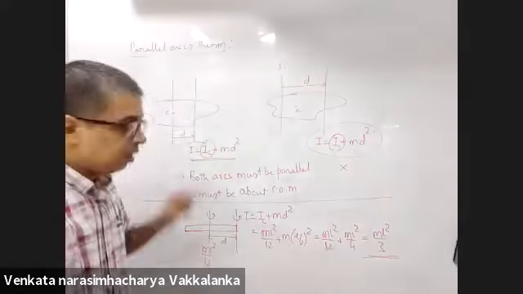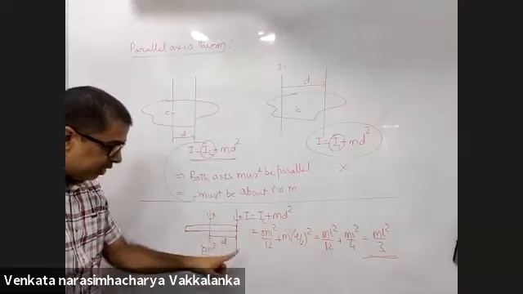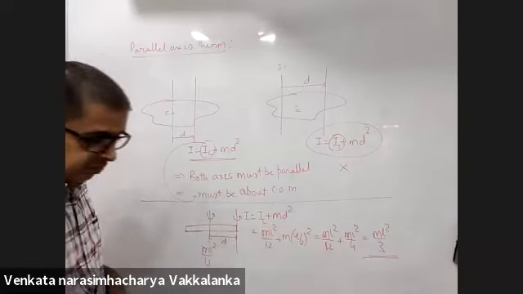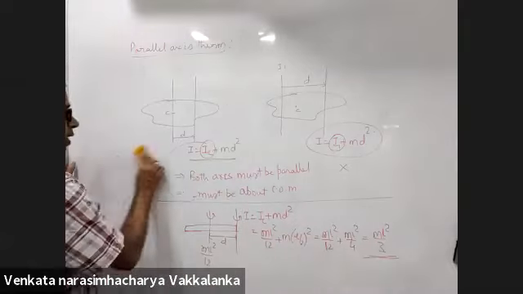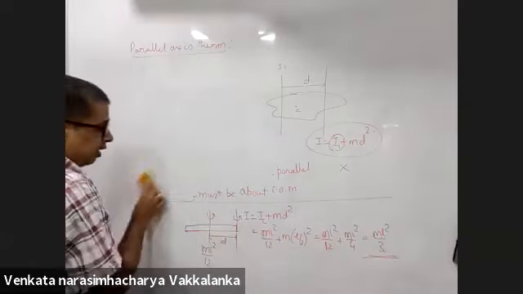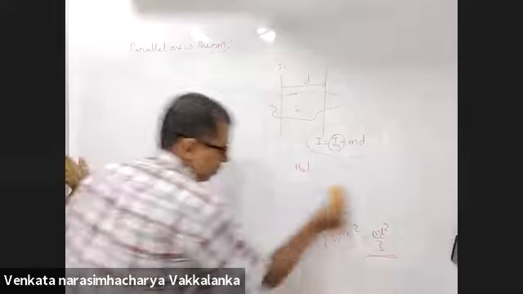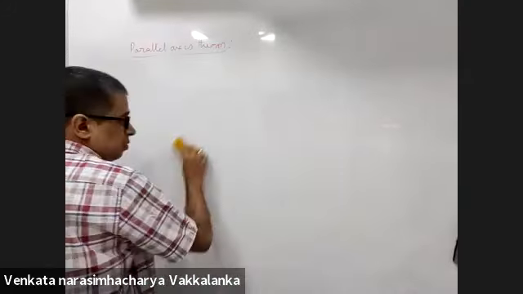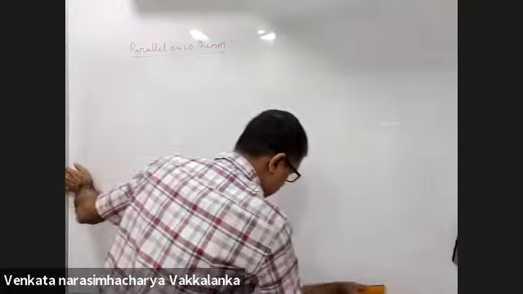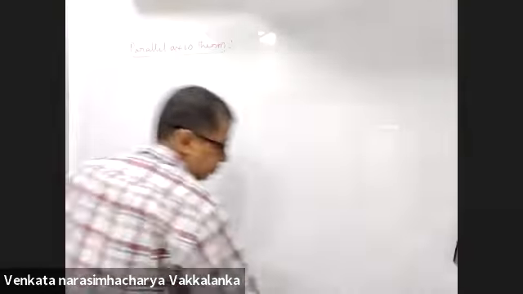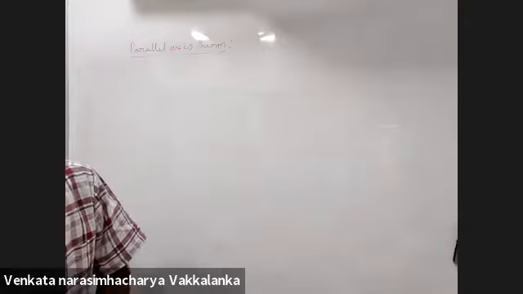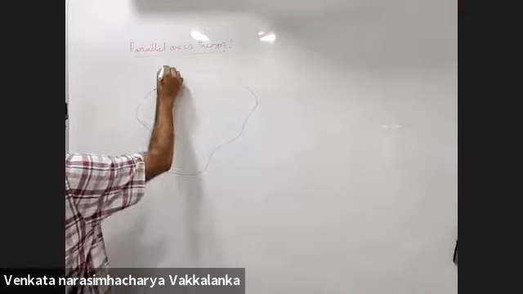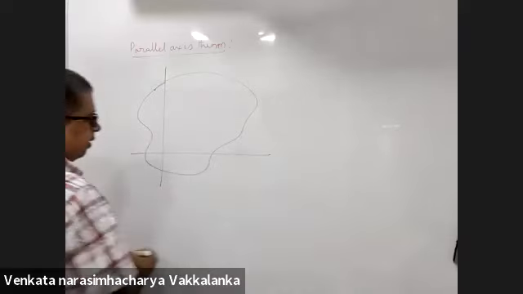Done, sir. Now we have to derive this. I showed you that it is working, but we will have to derive, right? Let me derive this parallel axis theorem. This is one arbitrary shaped body.